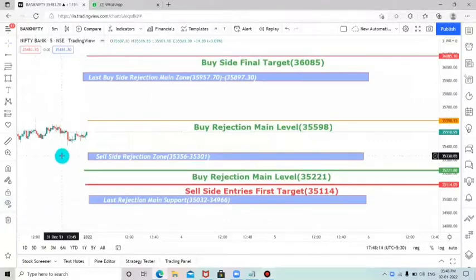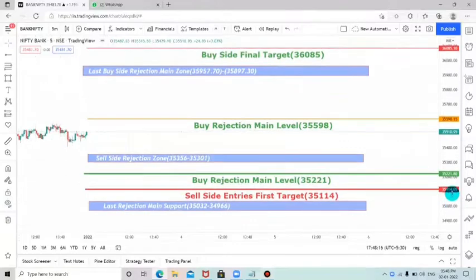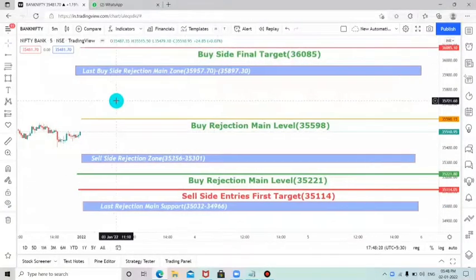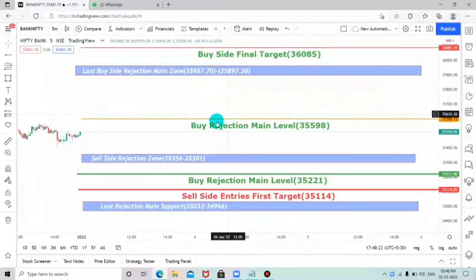So right now I have plotted every level here. These are the main important levels to start trading for 3rd January. I will be explaining the levels one by one. First of all, let us consider that the market closed on 31st December at the 3:25 candle. You can see here, in the 5 minute time frame, it has been closed here.